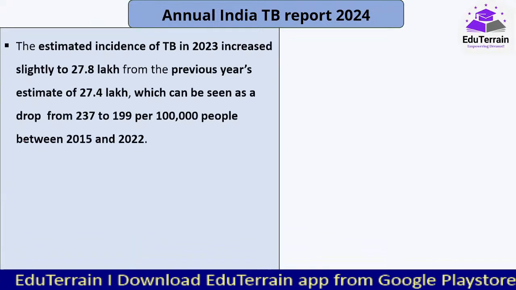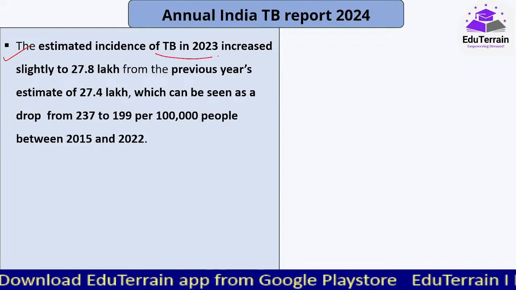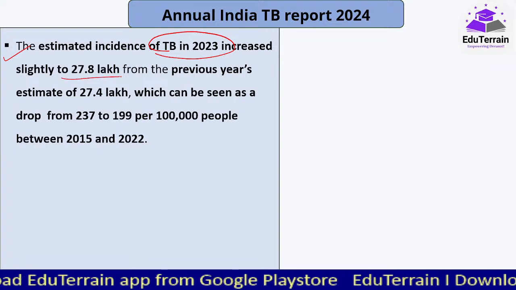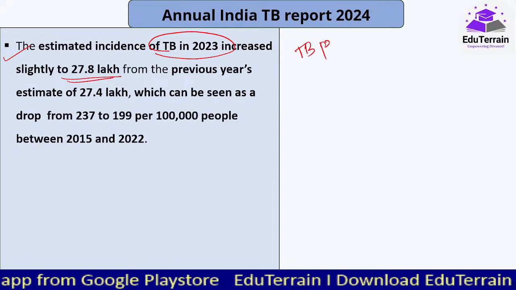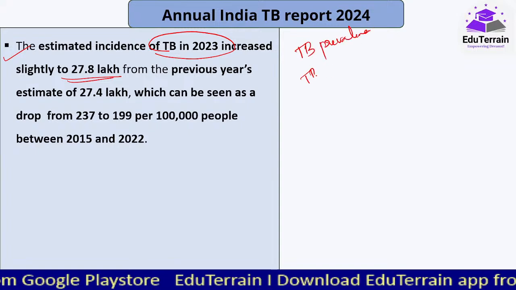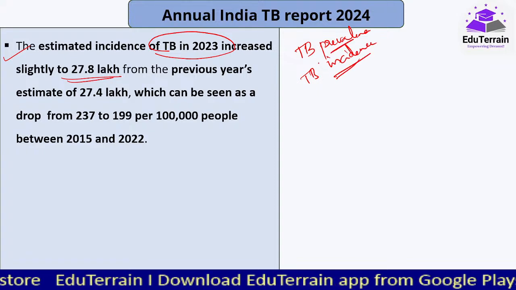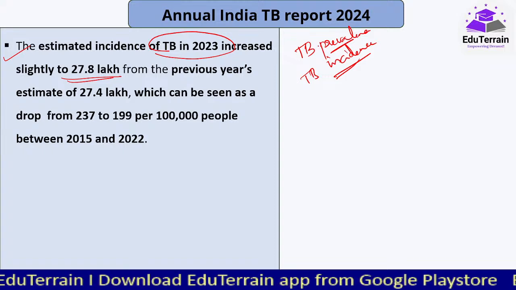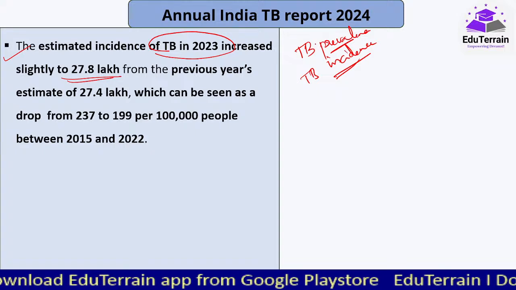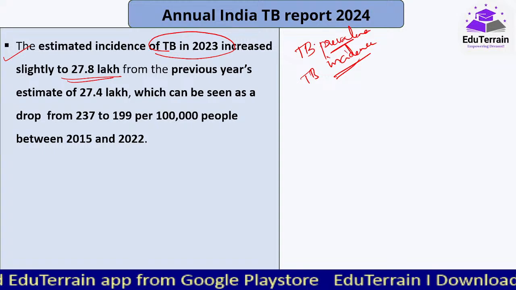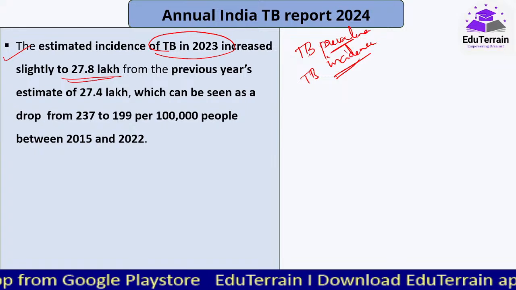Now moving on to this in an elaborated way. The estimated incidence of TB in 2023 increased slightly. Now there are two terms that you have to understand here: TB prevalence and TB incidence. TB prevalence is where, for every 1 lakh population, they measure the total number of patients who currently have shown symptoms of TB, for various kinds of TB, because TB is one such disease.